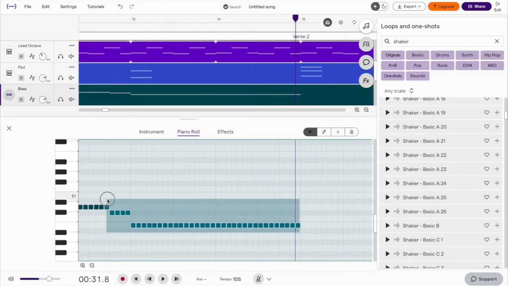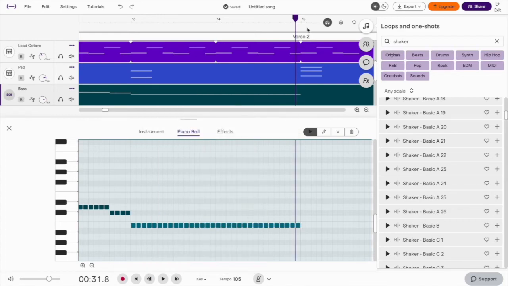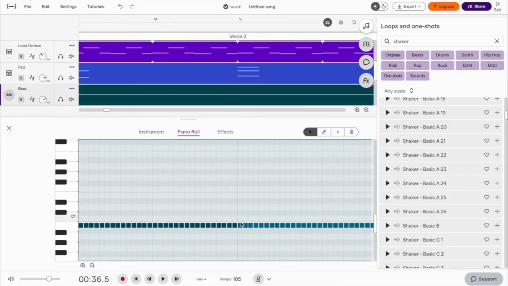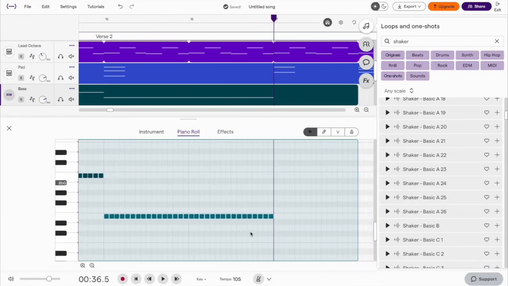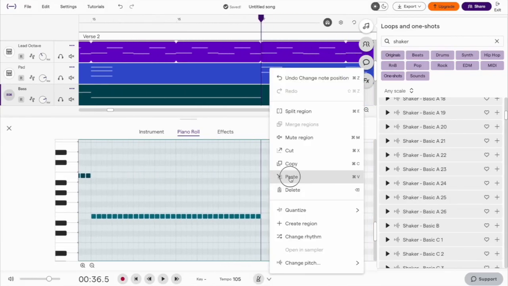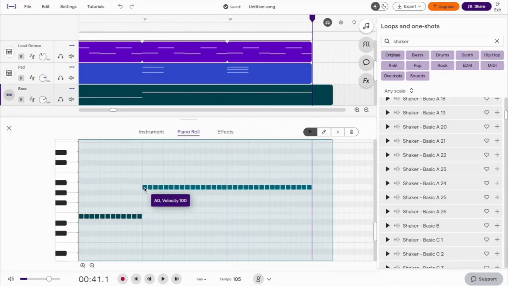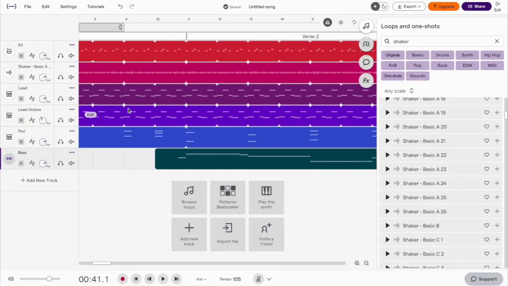Highlight the following notes, right click, copy, move the cursor to bar 15, right click, paste, drag these down to E. Right click, paste, drag these down to A. Exit piano roll. Let's have a listen.